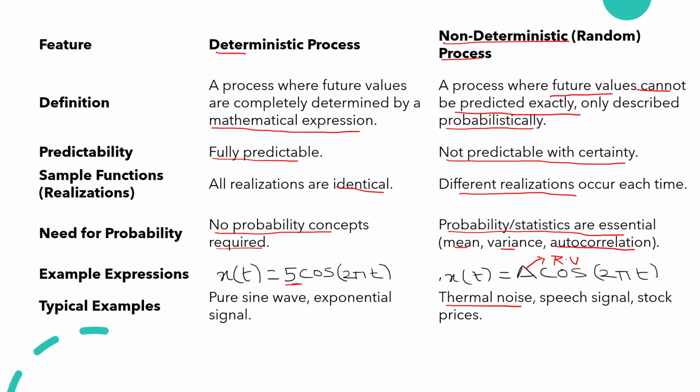Typical examples are thermal noise. When we do different experiments we get different types of noise. Again, the speech signal, if you observe it, is not completely predictable. We may predict only certain terms, but not all the terms. Similarly, stock prices we cannot tell with certain value.